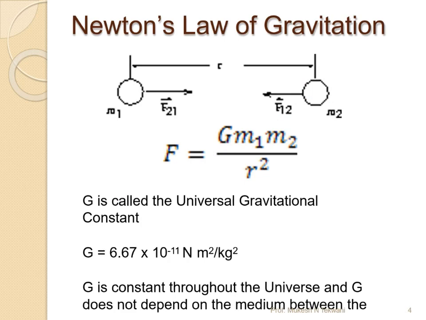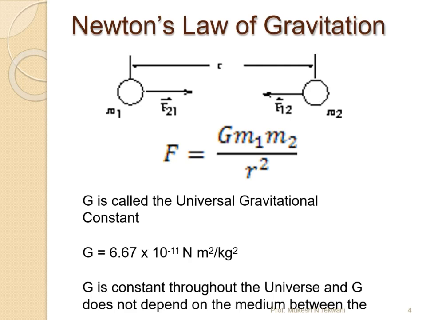So when we take the two masses, the first mass is taken as m1, the second mass is taken as m2. The force of attraction given by the mass m1 on m2 is given by F21 vector, as well as the force of attraction given by m2 on m1 is F12 vector. The distance between the two masses is r.